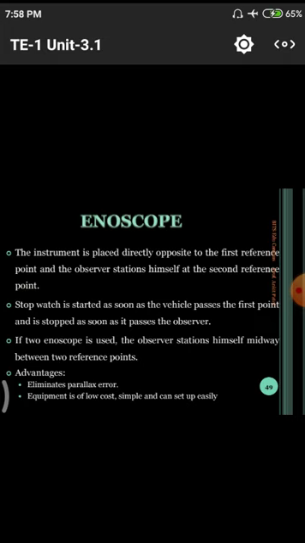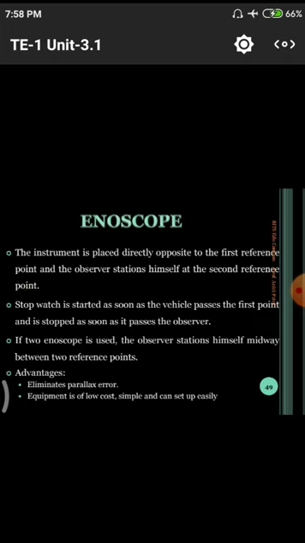That means with the enoscope, there is only one person and one enoscope. By using those, they have a clear idea without any mismatching of data from person to person. Why? Because if two persons are there, they will have some amount of parallax error and some amount of delay. Automatically the spot speed will decrease or increase due to their errors. But in the case of a single person noting the data, there is no transfer of data, only a single man, so there is no confusion.